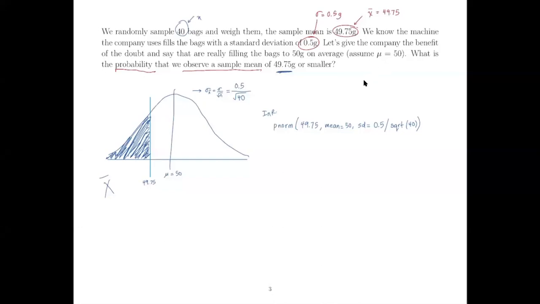So now that we've run that code in R, we were able to get an answer here. We worked this out. I'm going to have to look it back up in R what it was. Come here, R. 0.00307827, okay? And so this here, that's the probability of observing a sample mean of 49.75 or smaller, given that the true population mean really is 50. So maybe I'll write that in words for you.